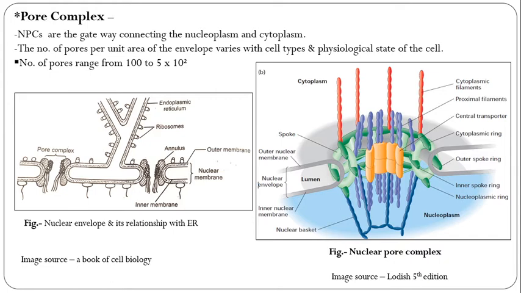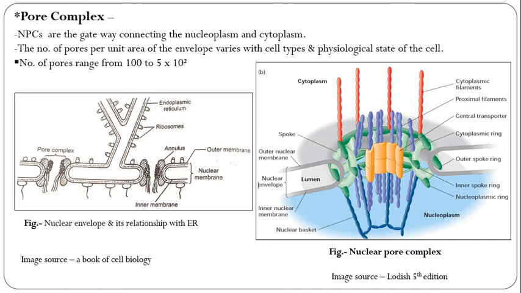In the second diagram, see the spokes present here, the outer nuclear membrane or nuclear envelope, the inner nuclear membrane, and the nuclear basket. The blue color is the nucleoplasm and the violet color is the cytoplasm. The cytoplasmic ring and central transporters are proteins, and the central transporter is orange in color.